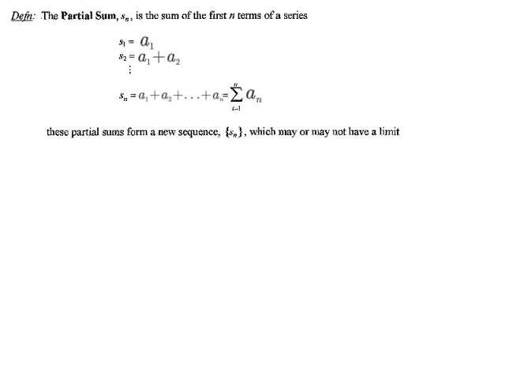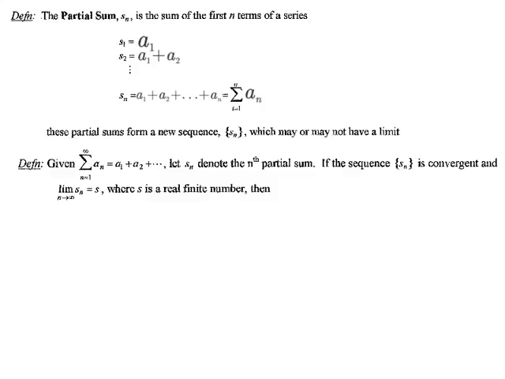Okay, and this is pretty much the reason we talked about sequences to begin with. The partial sums are going to form a sequence which may or may not have a limit. Okay, so if you guys think about that, if my sum of a series is going to exist, if I keep adding on the first 5 terms, the first 10 terms, the first 12 terms, the first 100 terms, the first 500 terms, if those sums approach a number, meaning the sequence of the sums approaches a number, then the series will have a sum to it, okay? So think about that. Repeat what I just said if you need to.